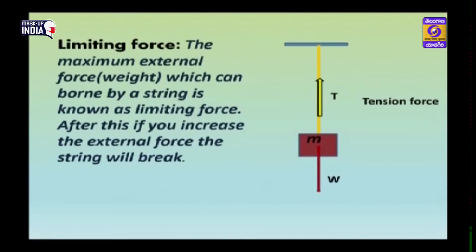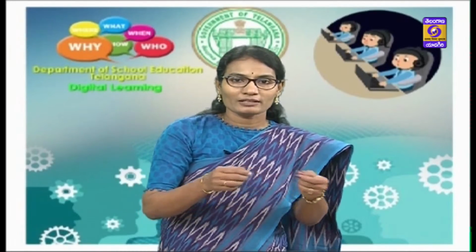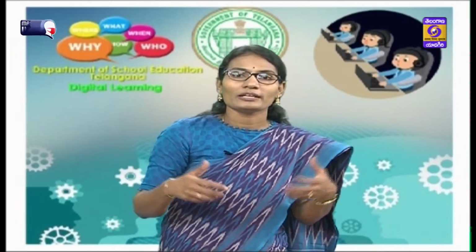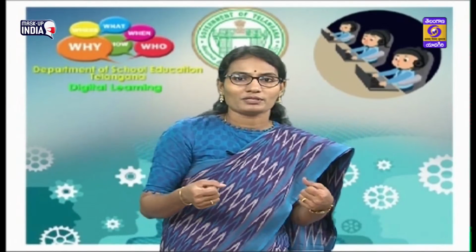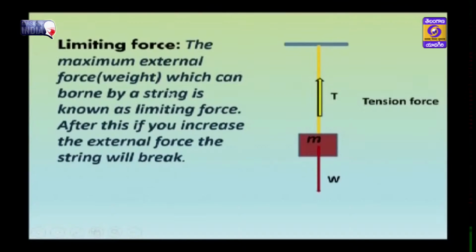Why do we have to learn about limiting force? Because of the preparation of brake wires, and of ropes which are used to lift heavy weights by cranes. These ropes have different limiting forces. To sew clothes, we need light strings like cotton and silk threads. In a cradle we use ropes, and in brake wires we use metallic wires. In cranes we use metallic wires. Based on the requirement we use different types of strings.